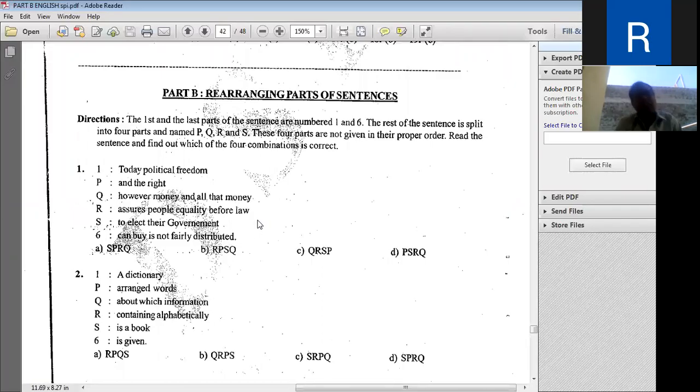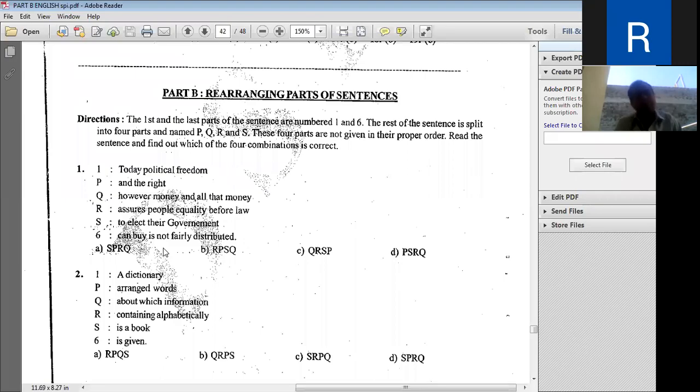Actually, we did this yesterday, but we're just recapping it. The correct order of the split parts, 1, 2, 3, 4, PQRS, they are not in correct order. We have to put them in correct order so that the complete sentence will have a proper sense.